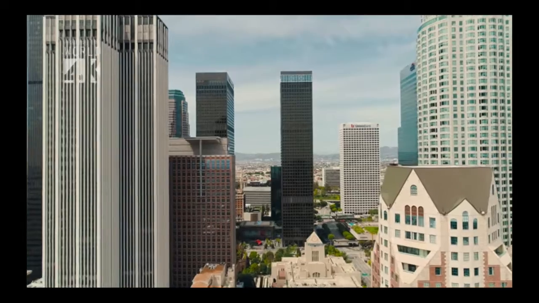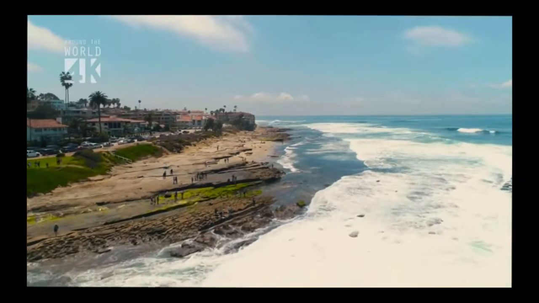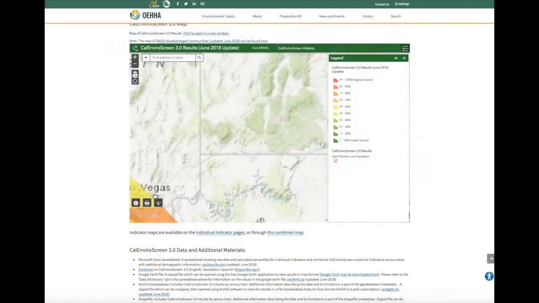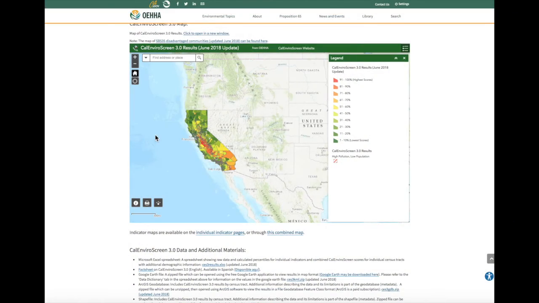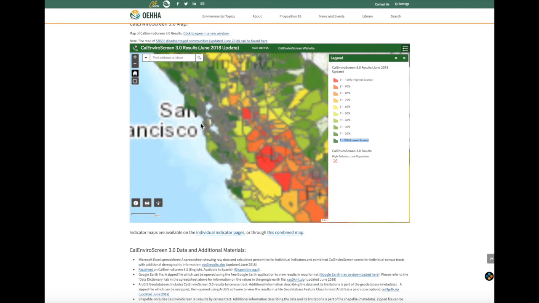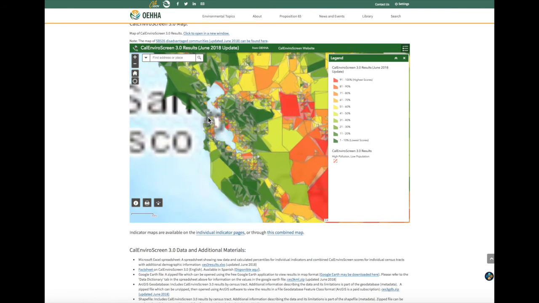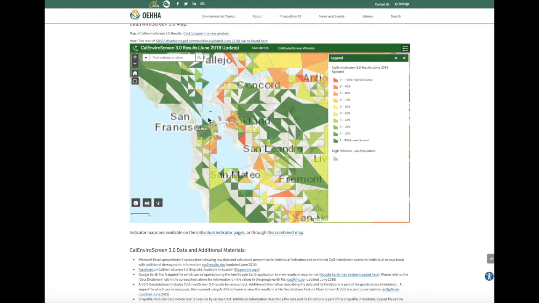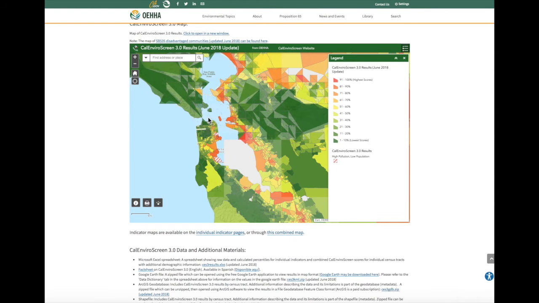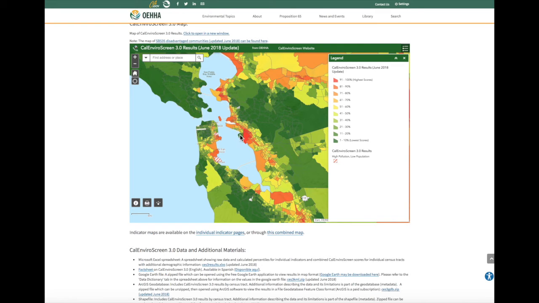California is a diverse and populated state in the U.S., but by looking at the air pollution burden of California, the health inequities are clear. This CalEnviroScreen map from the Office of Environmental Health Hazard Assessment shows various pollution indicators. Census tracts shaded red indicate the highest burden of pollution, while census tracts shown in green indicate a lower burden of pollution. If we zoom in further to the Bay Area, we will see the highest level of pollution exposure in urban areas, such as Oakland and San Francisco.